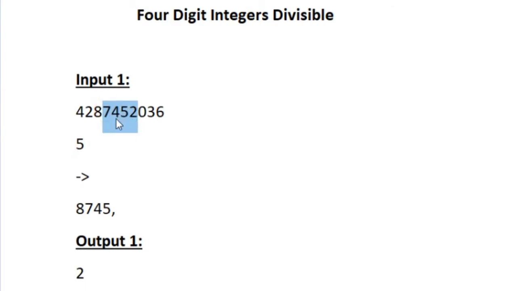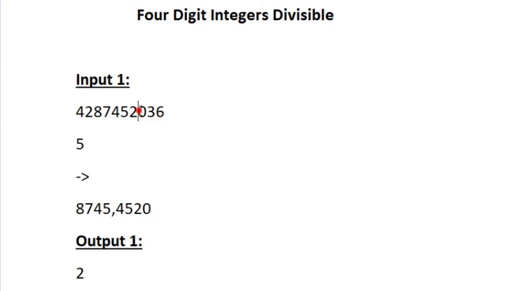And now the next 4 digit integer is 7452. This 7452 is not divisible by 5. And then again the next integer is 4520. The last digit is 0, so it is possible to divide it by 5. So the next 4 digit integer is 5203 and then 2036. Both of these integers are not divisible by 5.